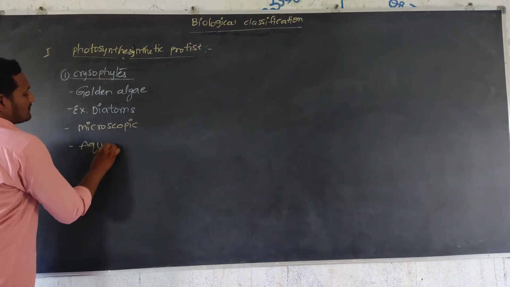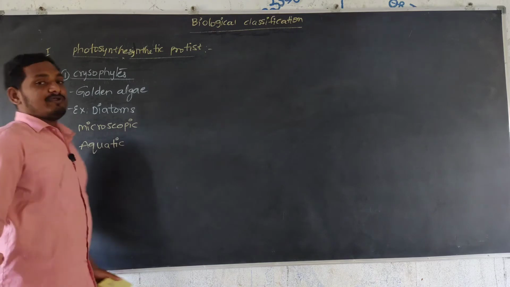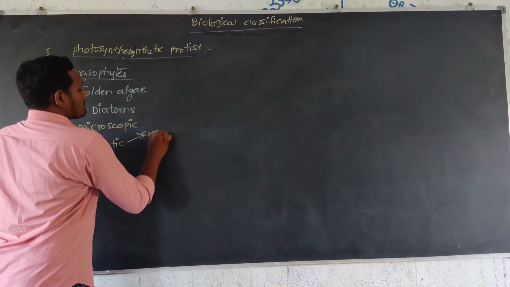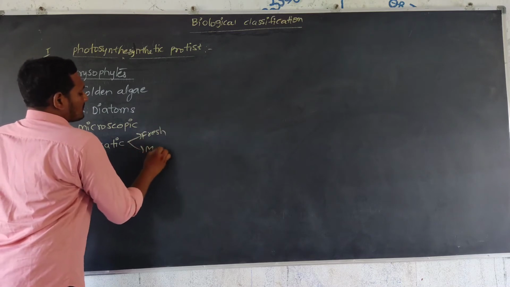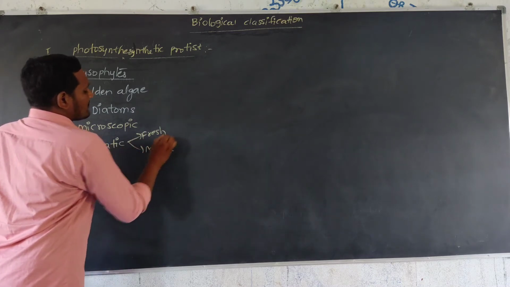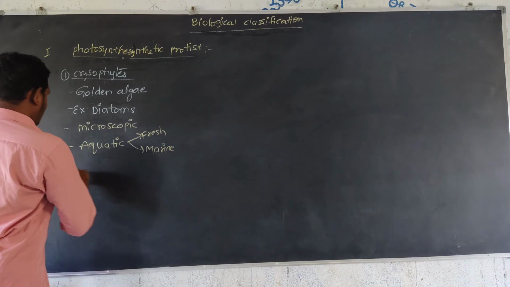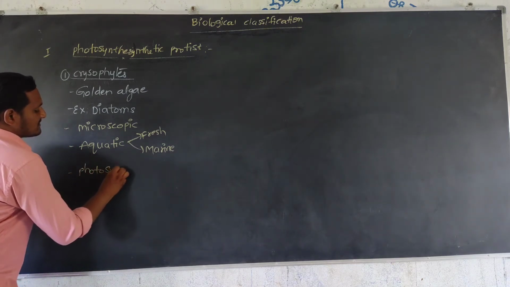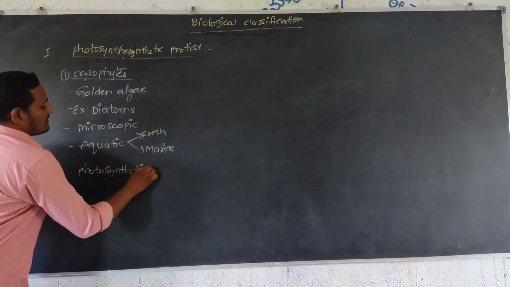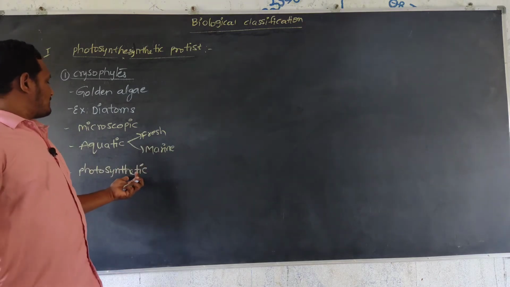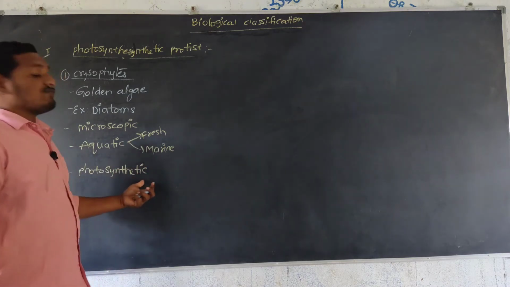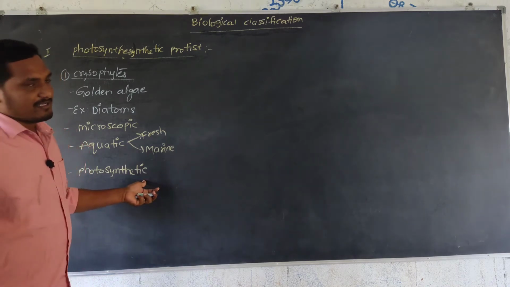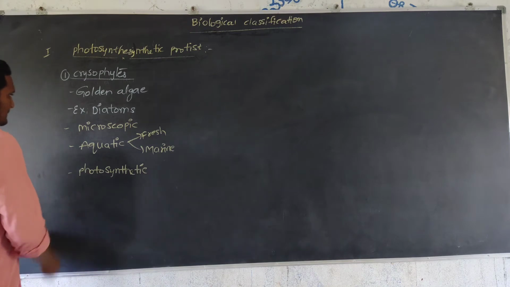They are aquatic, meaning they are found in water, either fresh water or marine water, that is, salt water. Next, photosynthetic: diatoms contain chlorophyll, so they prepare their own food materials.